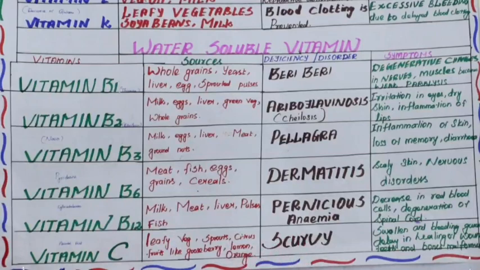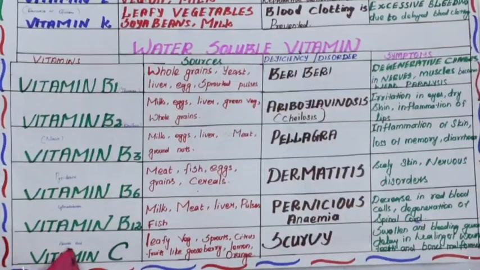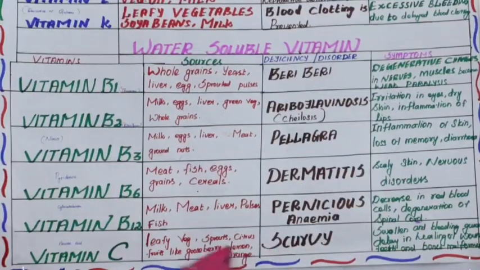spinal cord. Then the last one is vitamin C, ascorbic acid. It is rich in leafy vegetables, sprouts, citrus fruits like gooseberry, lemon, orange. All the citrus fruits are rich in vitamin C. Then its deficiency disorder is scurvy.